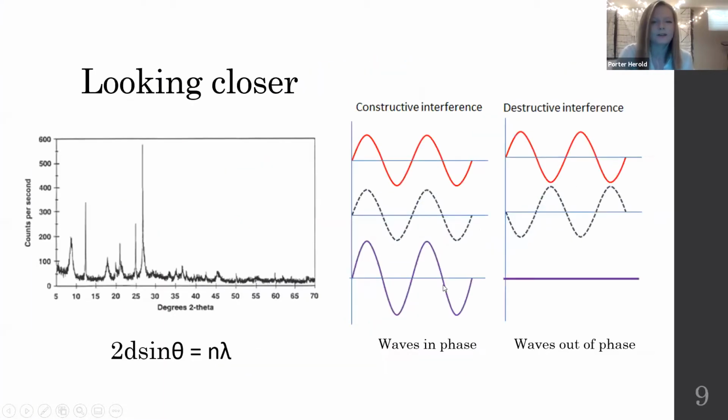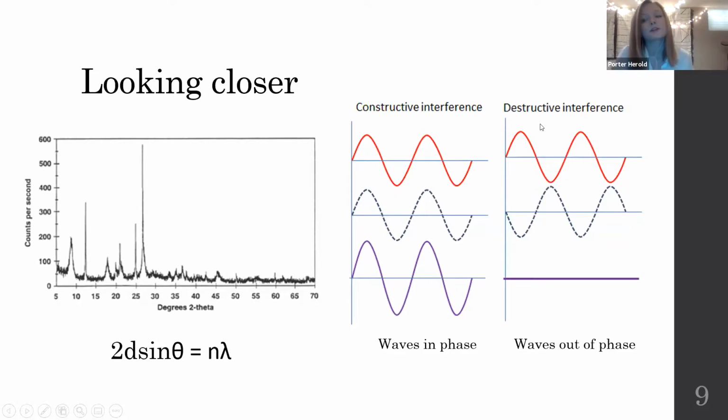So looking closer at that wave behavior, here I just have an example of an XRD graph. I don't know what material it's for, but it's just an example. I have the Bragg equation. And you may remember maybe from high school physics or other physics classes, when we talk about waves, we talk about how they interact. And so with waves, we can have constructive interference, where the waves are in phase with one another, and the resulting wave will be of a higher amplitude.